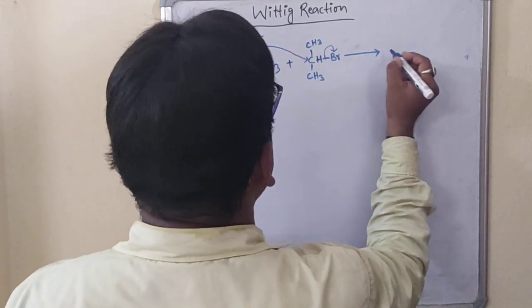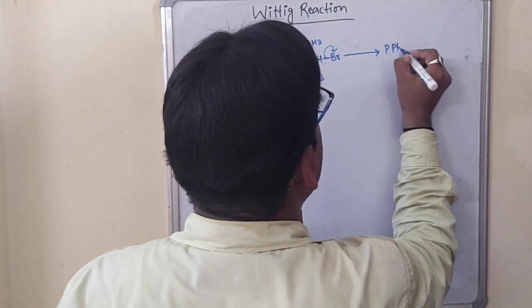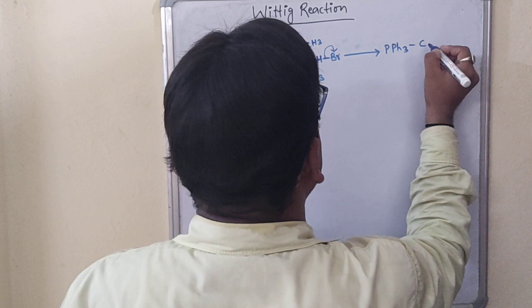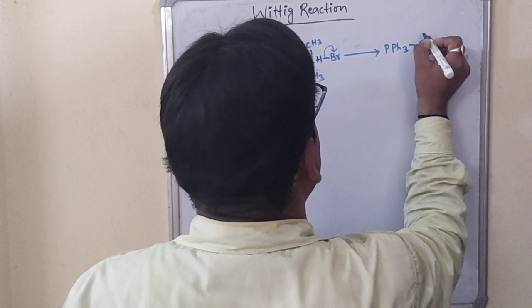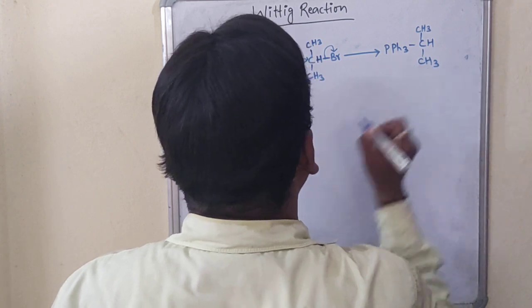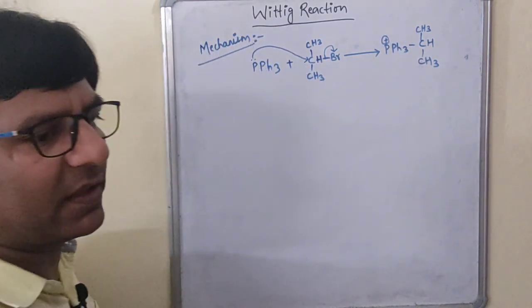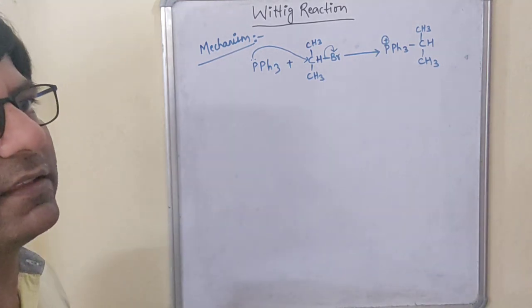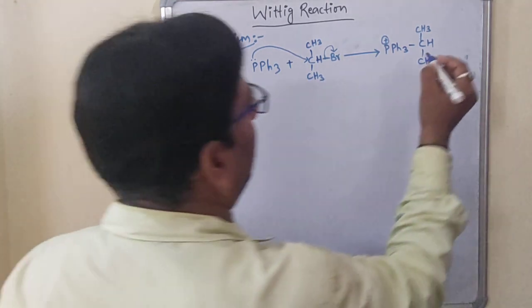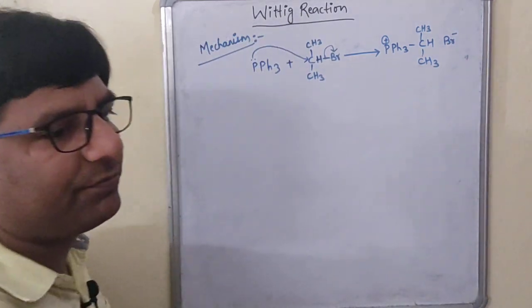So what will happen? There will be a formation of PPh3, CH3, CH3, and here we will get a positive charge, and here it will be Br minus.